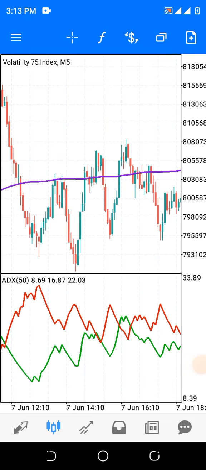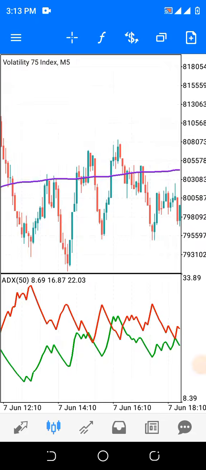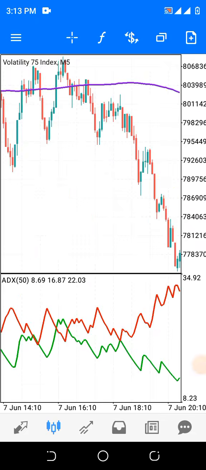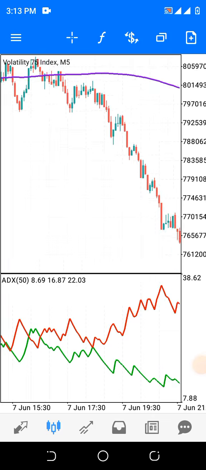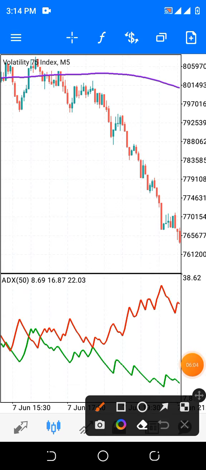Now watch here. There is a crossing here. If you observe very well, you will see that the candlesticks are now below this moving average. So only selling signals we'll be looking at, whereby the red line of the ADS is above.